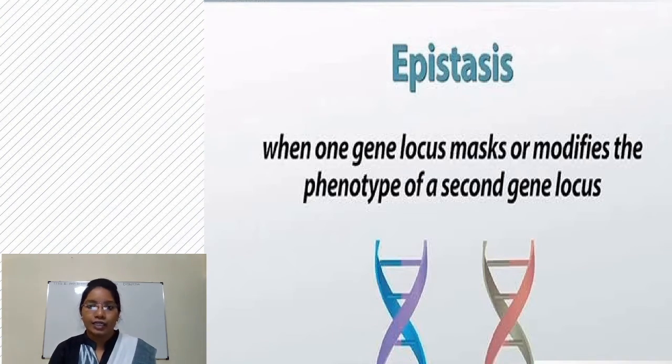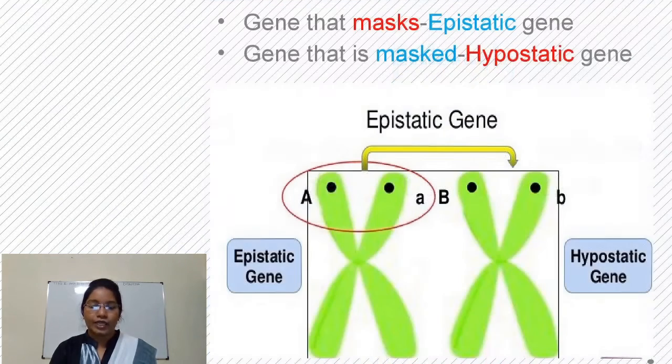So, these kind of interaction when one gene locus suppresses phenotype of second gene locus is called as epistatic gene interaction. Okay. So in this type of interaction there are two types of gene. One is epistatic gene and other is hypostatic gene. So, the gene that suppresses expression of other gene is called as epistatic gene, and other gene that is suppressed is called as hypostatic gene.